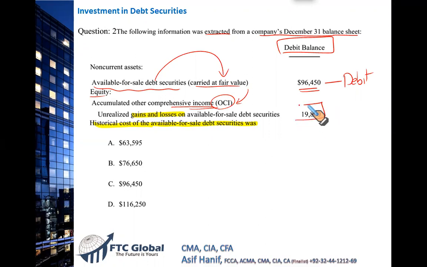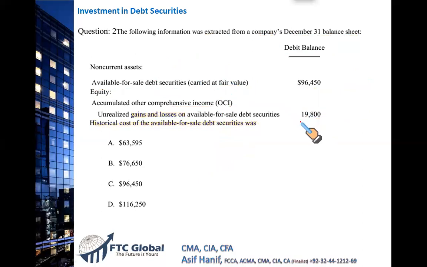Then how can we have an OCI having a debit balance? OCI is a part of your equity, and ideally it should have a credit balance. If it has a debit balance, then it means that this is the accumulated loss in the OCI related to its available for sale security. Absolutely, it's a loss. Now I'm going to write a formula which you can use to find the closing carrying value.